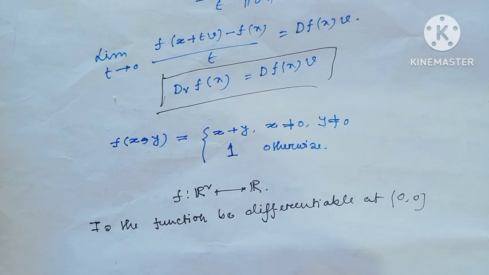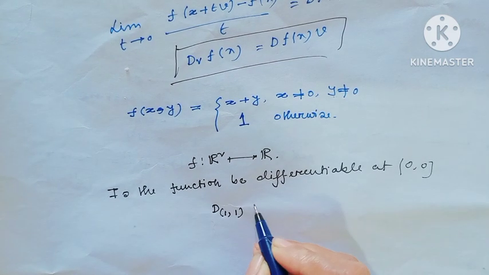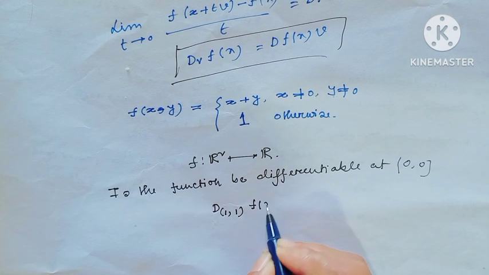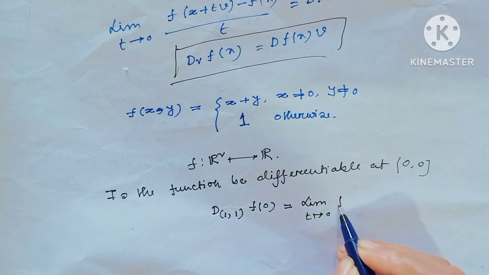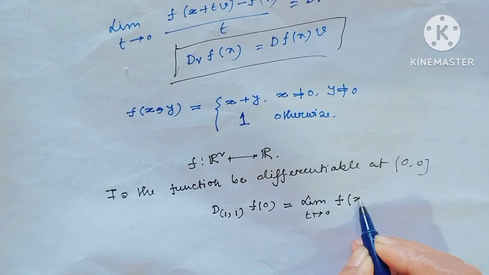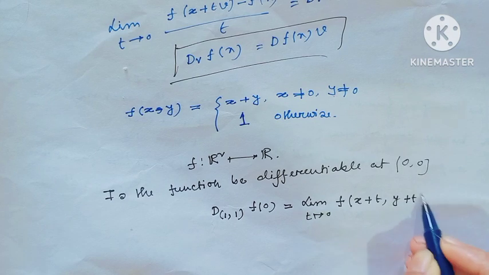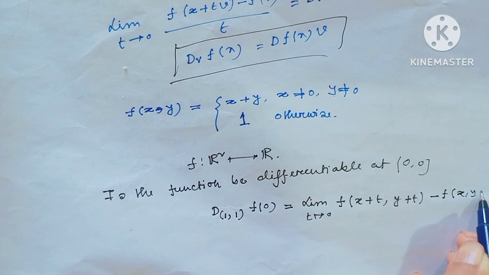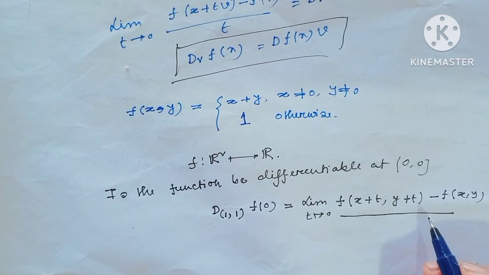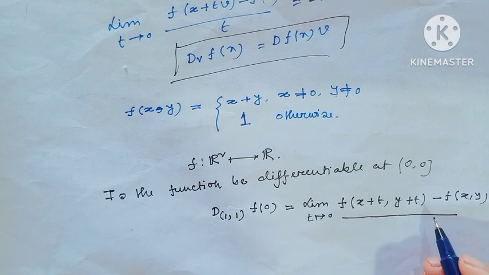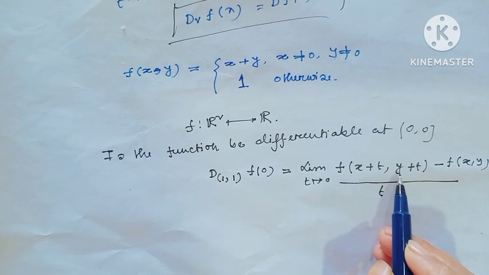But the directional derivative along the direction (1, 1), if we consider this direction, by the definition, is the limit as t goes to 0 of f(x plus t, y plus t) minus f(x, y), divided by t. This is the definition, and here the point (x, y) is (0, 0).